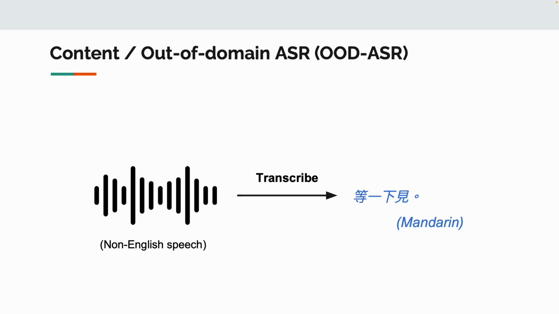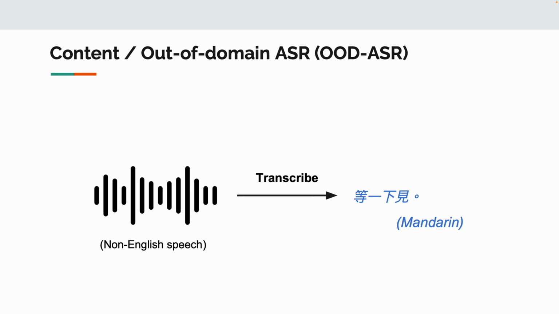Next, we introduce out-of-domain automatic speech recognition (OOD-ASR) into the content task. It transcribes speech in an out-of-domain scenario, while self-supervised learning models are trained on clean speech corpora in English, such as LibriSpeech or Libri-Light.